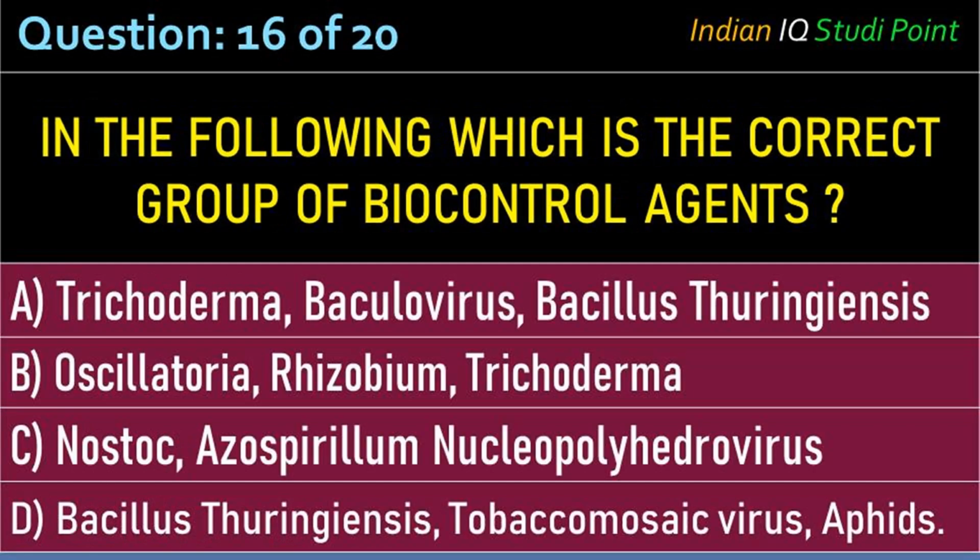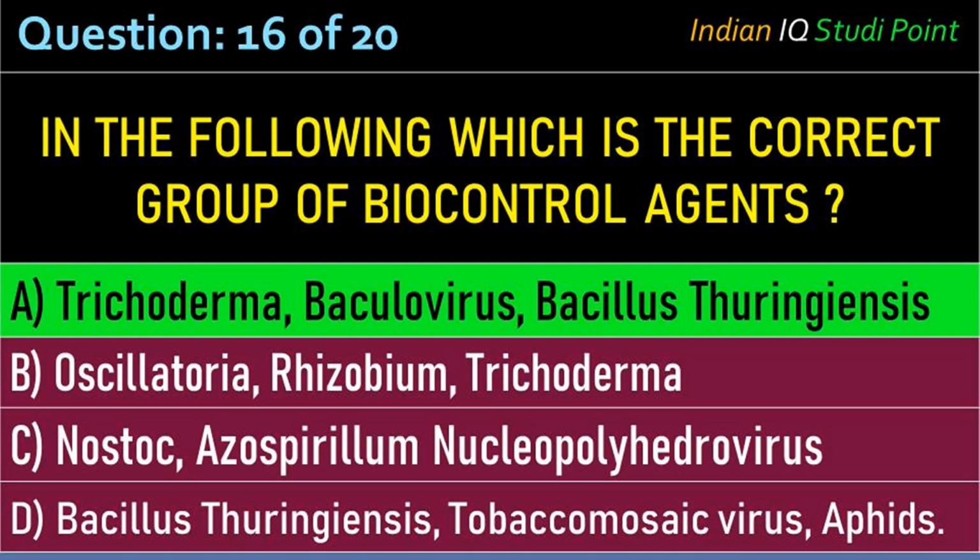Coming to the next question, which is the correct group of biocontrol agents? Option A, Trichoderma, Baculovirus, Bacillus thuringiensis; B, Oscillatoria, Rhizobium, Trichoderma; C, Nostoc, Azospirillum, Nucleopolyhedrovirus; D, Bacillus thuringiensis, Tobacco mosaic virus, aphids. The correct option is option A, Trichoderma, Baculovirus, Bacillus thuringiensis.